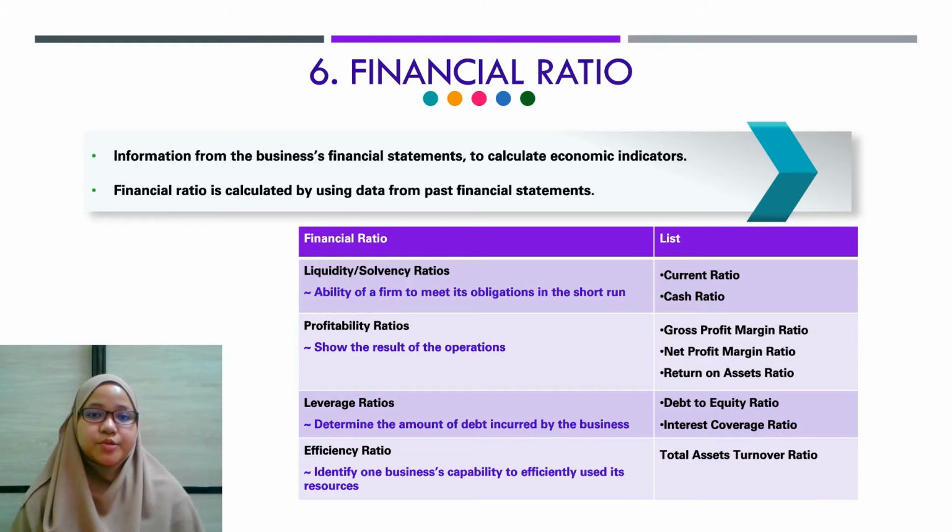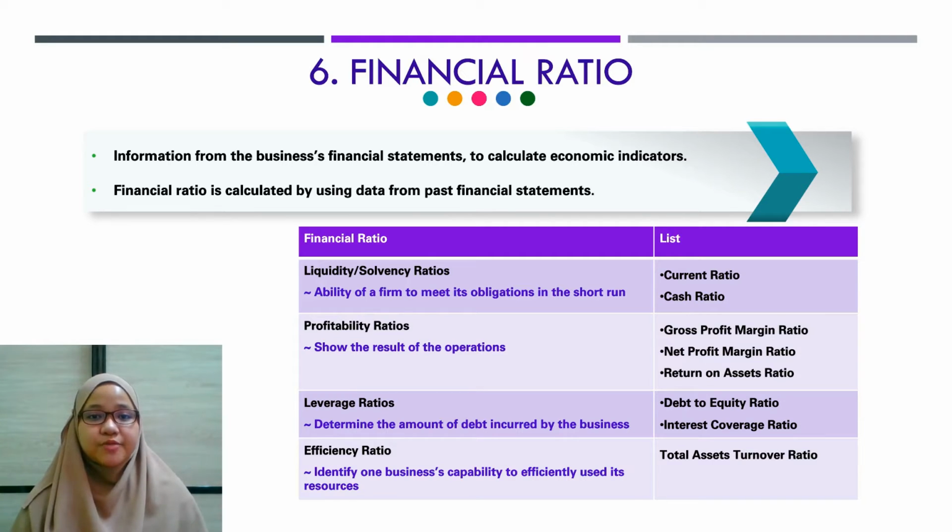Since the project focuses on financial ratios, financial ratios are studied. Financial ratio is information from the business financial statement used to calculate economic indicators. Therefore, in this project, financial ratios are calculated using data from past financial statements.